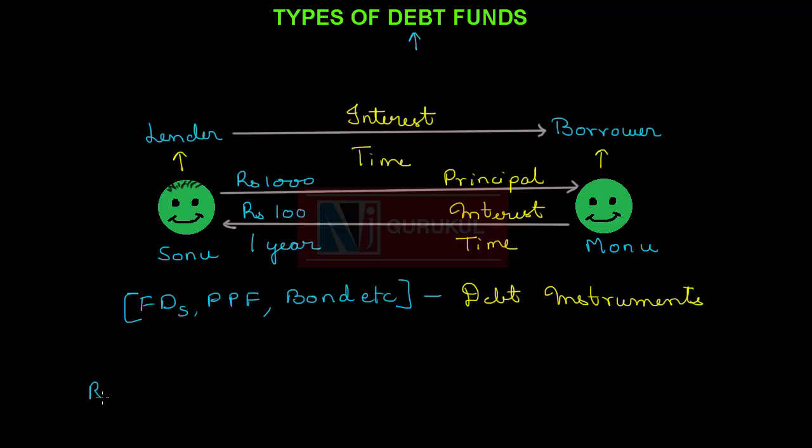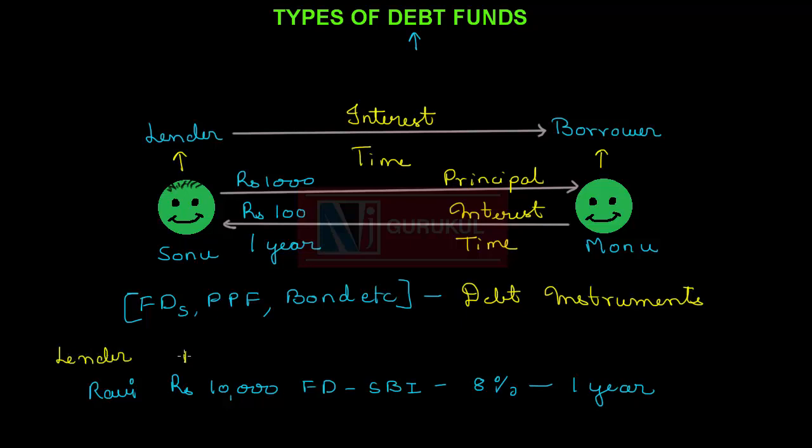For example, if Mr. Ravi invested rupees 10,000 in a fixed deposit of SBI Bank at a fixed interest of 8% for 1 year, then Ravi is the lender, 10,000 rupees is the principal, SBI is the borrower, 8% is the interest and 1 year is the time.